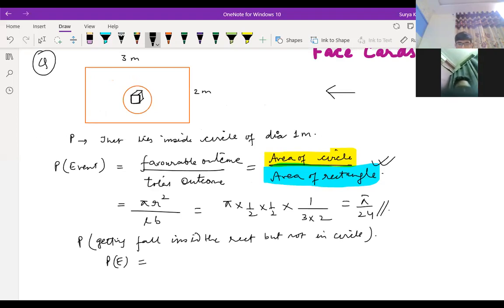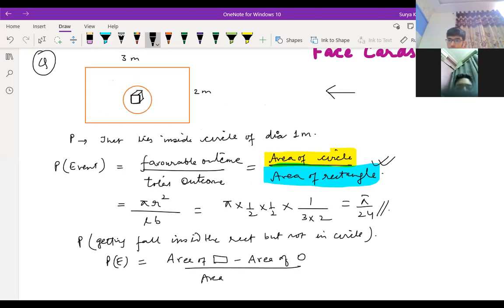Probability in that case would be area of rectangle minus area of circle, divided by area of rectangle. Is it clear to everyone, children? Favorable condition is the rectangle part, and what they're asking is the probability inside the rectangle but not the circle. It means area of rectangle minus area of circle. In this way, you have to find the answer. Everyone is getting, children? Everyone is getting or not?